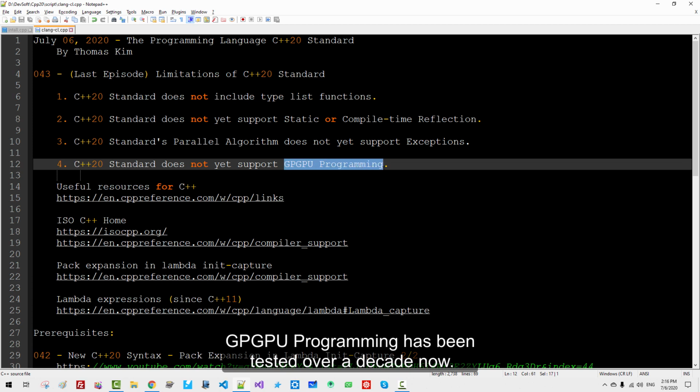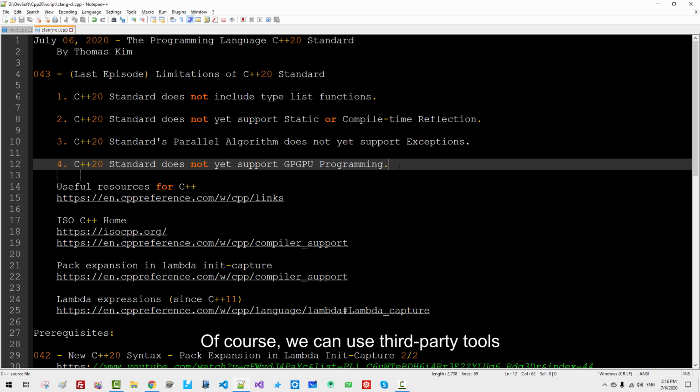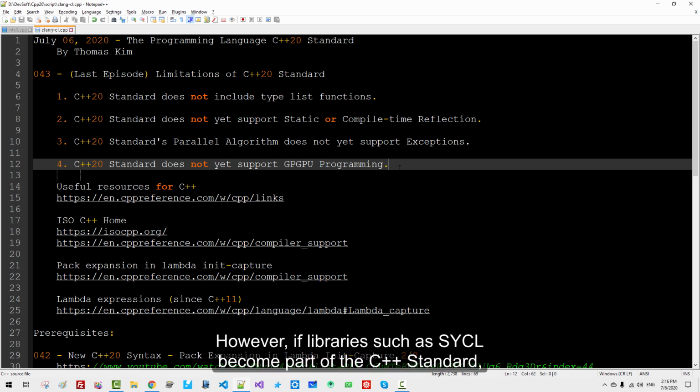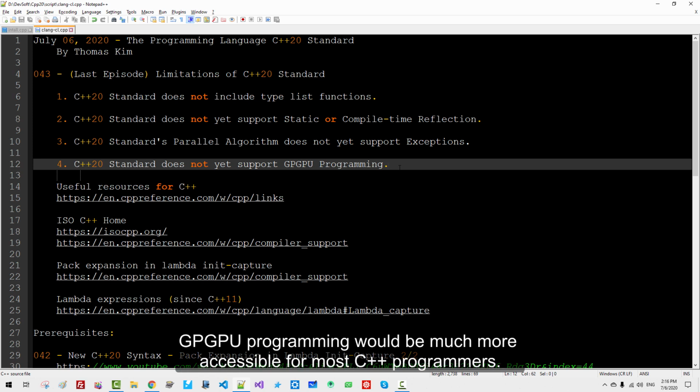GPGPU programming has been tested over a decade now. Of course, we can use third-party tools such as OpenCL or CUDA or even AMP. However, if libraries such as SYCL become part of the C++ standard, GPGPU programming would be much more accessible for most C++ programmers.